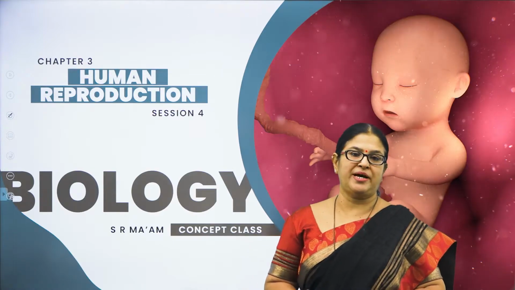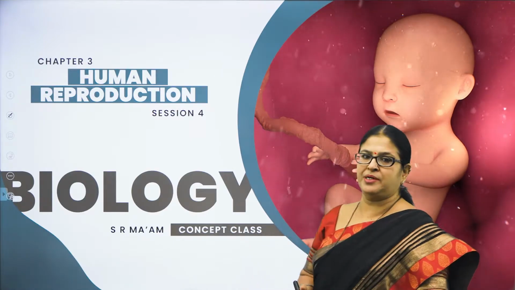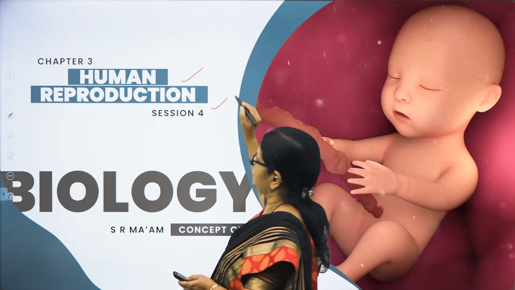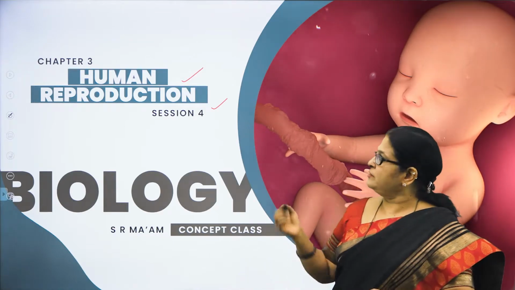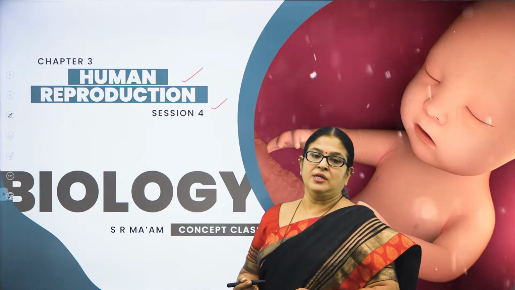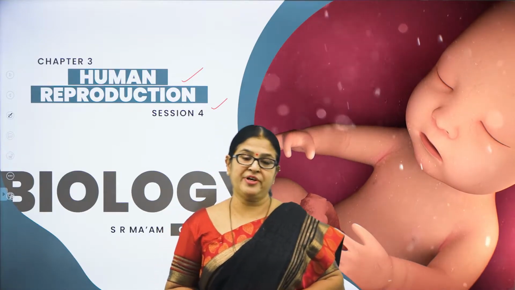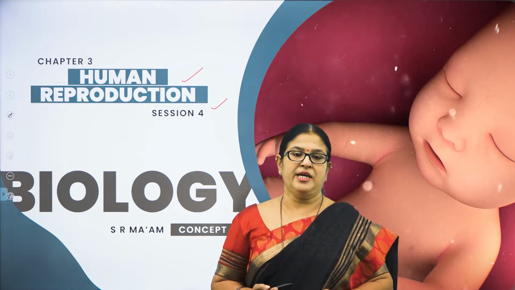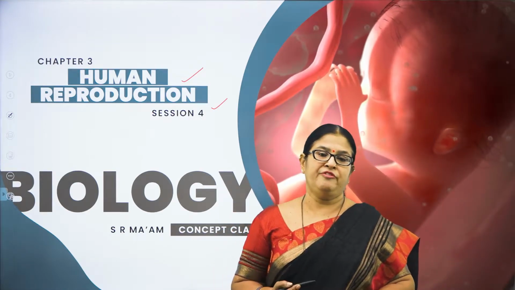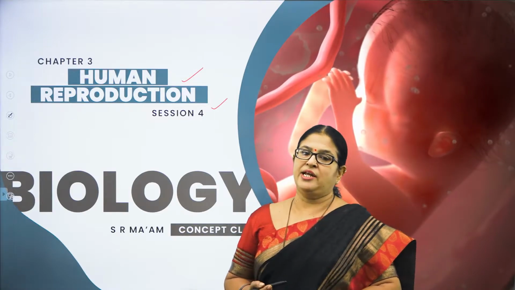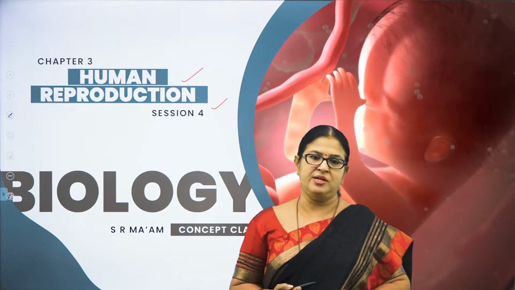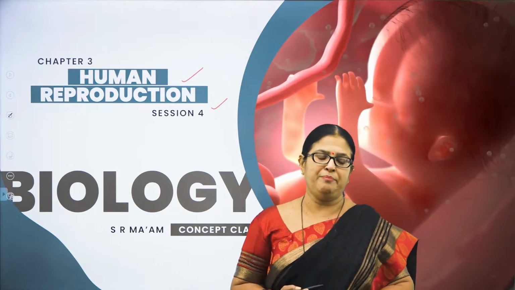Dear 2nd PUC Biology students, hope you all remember my session 3 of this chapter called Human Reproduction. What did you learn in session 3? We learnt about the menstrual cycle, which is a very important reproductive cycle in the female primates, and this menstrual cycle involved various phases you studied. Then we moved on to the next very important concept called fertilization, and then we moved on to implantation, right?